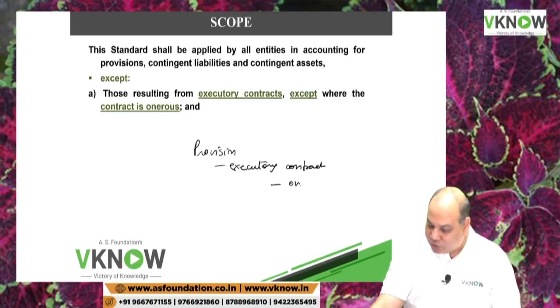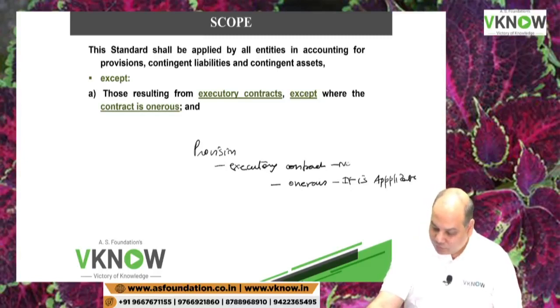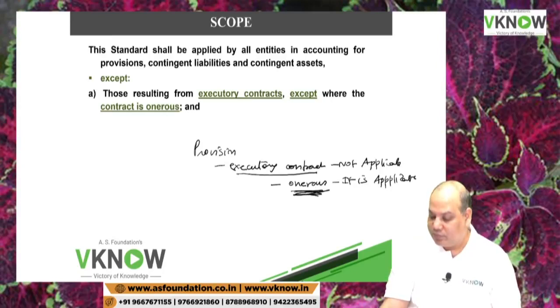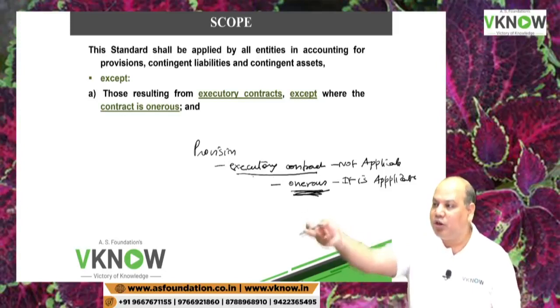But if executory contract is onerous, it is applicable. So you can say provision is applicable to executory onerous contract. Provision is not applicable to executory non-onerous contract.